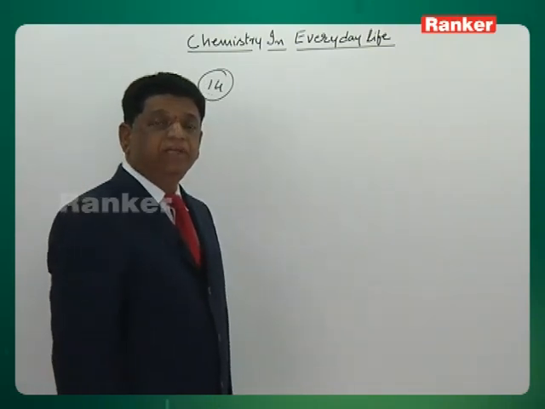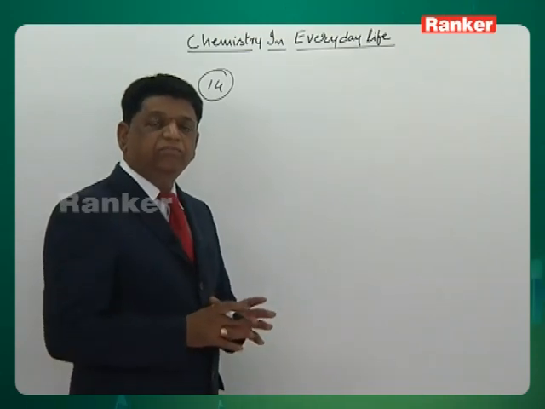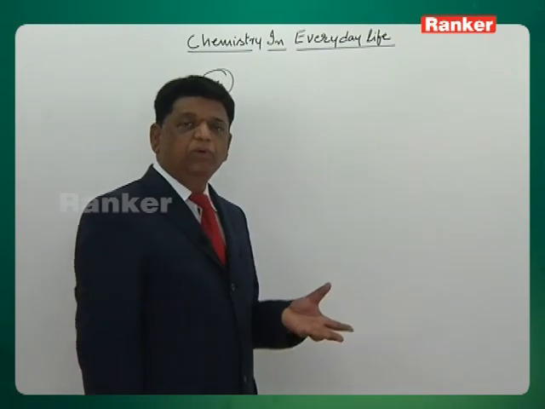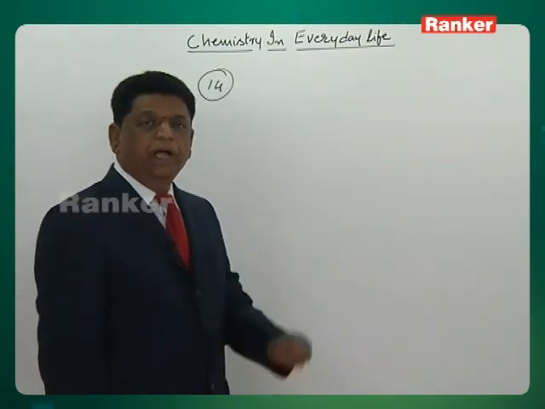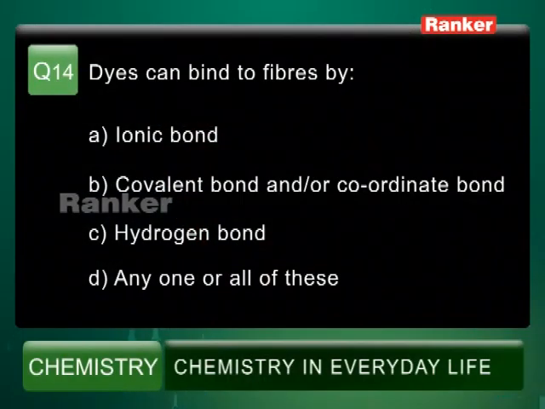The dye will have two functional groups. One group is definitely color giving, which we call the chromophore. One group is used for binding with the fiber, either by ionic bonding, or by covalent or coordinate covalent bonding, or by hydrogen bonding. All can be there. So answer D is the right answer.